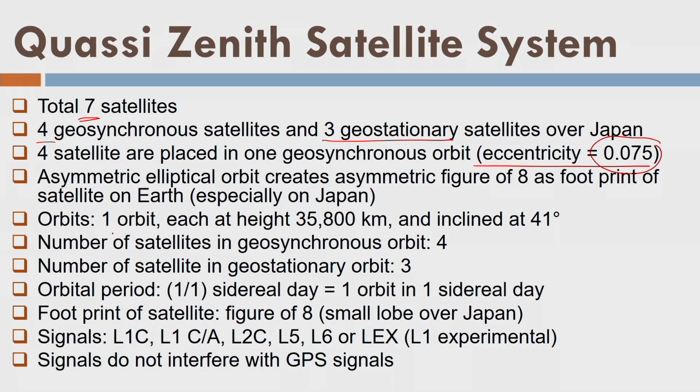So it has one orbit of this height, and these orbits are inclined at 41 degrees, because that is the latitude of Japan. The number of satellites in geosynchronous orbit is 4, and the number of satellites in geostationary orbit is 3, which is in the equator plane, that is 0 degree inclination, and there 41 degree inclination.